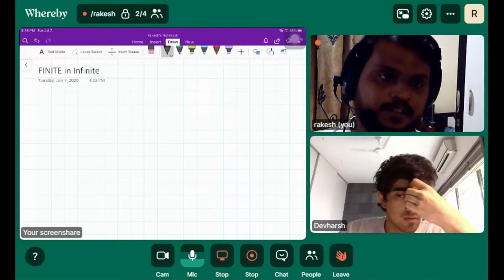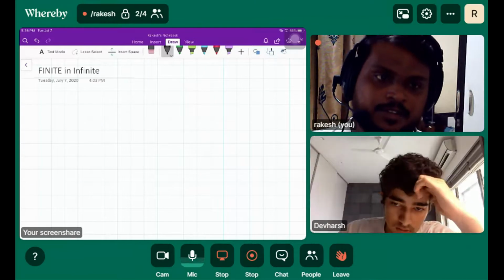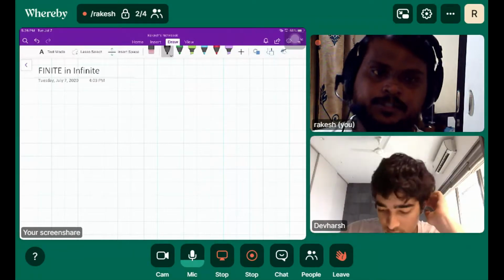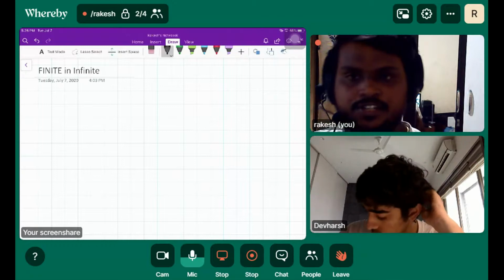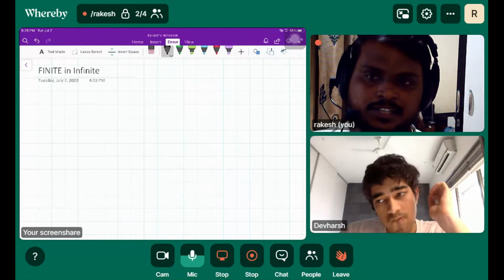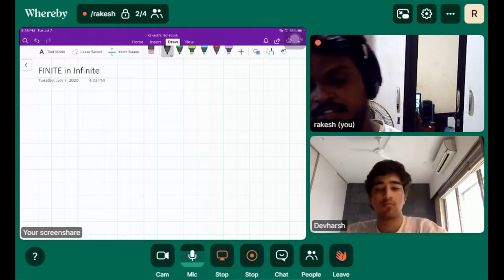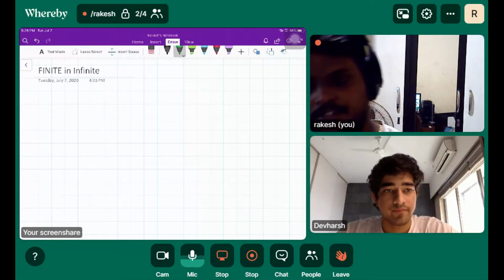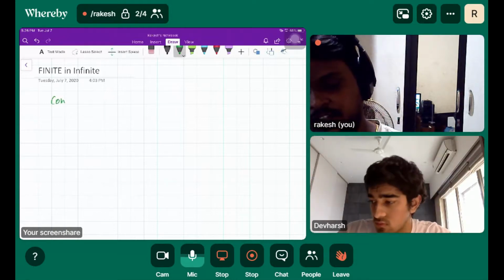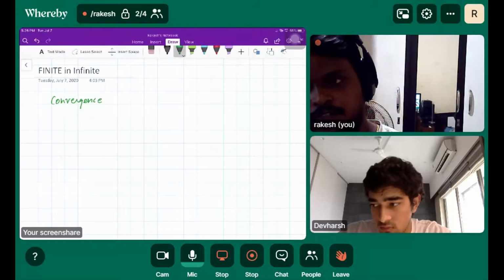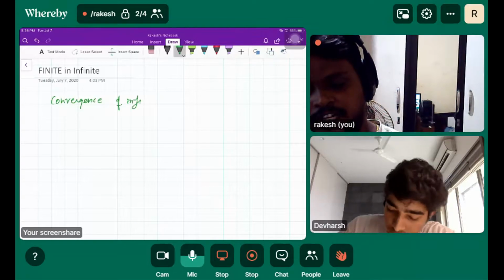Series is a summation of numbers. So we are going to understand the convergence of series. The heading under finite in infinite is convergence of infinite series.